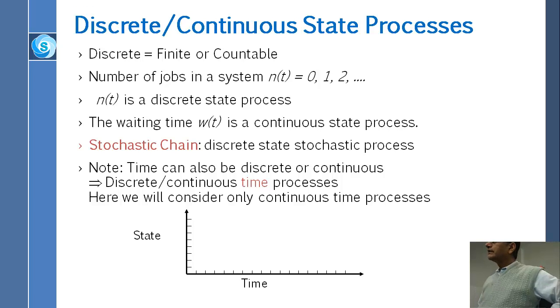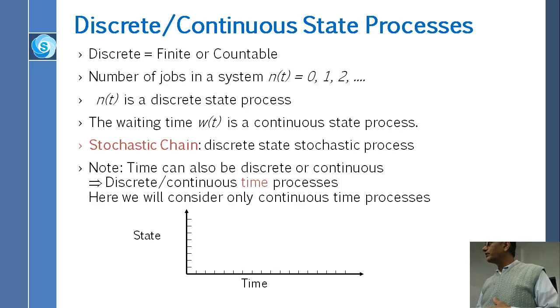On the other hand, time could also be discrete or continuous, which we are not talking about here. Time is actually continuous, but sometimes you don't measure it continuously, you measure it at discrete times. You measure it at 10 o'clock, 11 o'clock, 12 o'clock. So you already made the time discrete yourself. Don't confuse a discrete time process with a discrete state process.